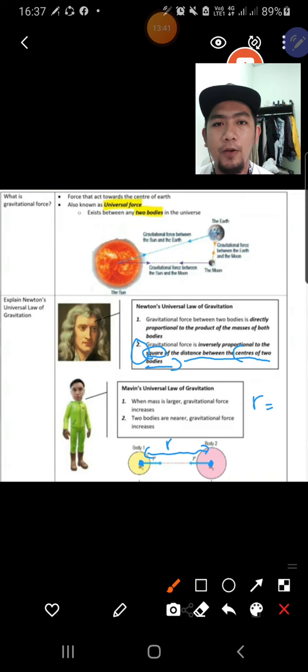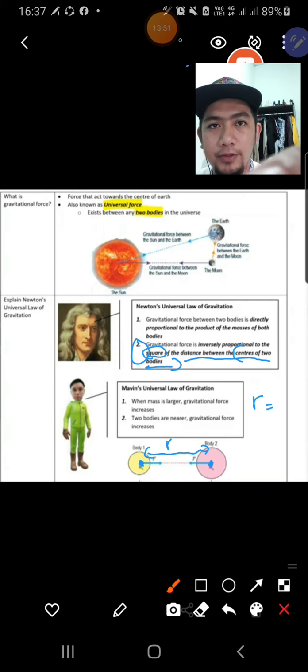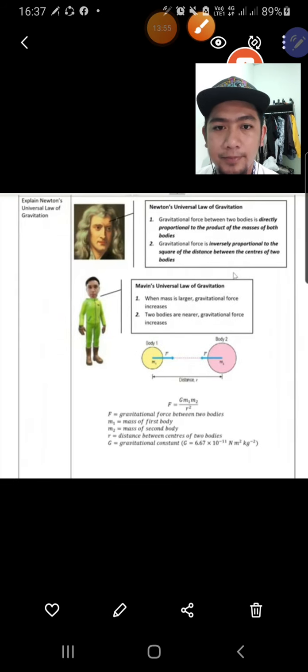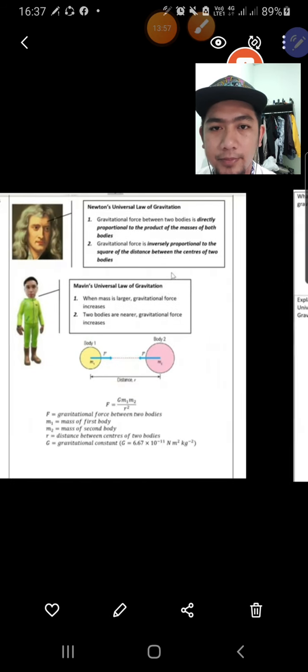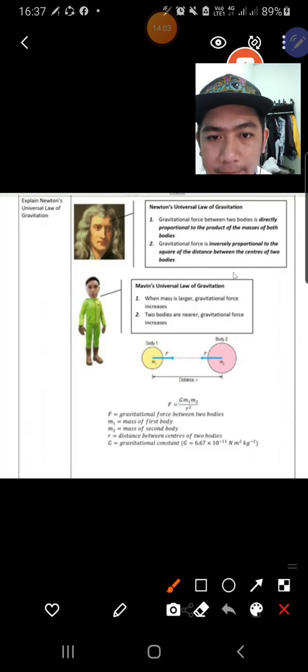Okay, alright. We can conclude this Newton's universal law of gravitation in the form of a formula.